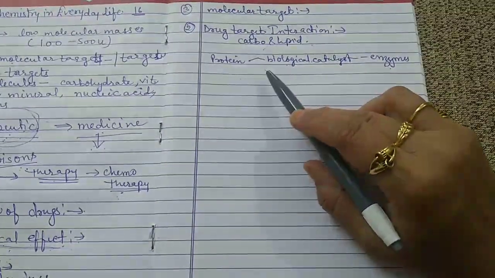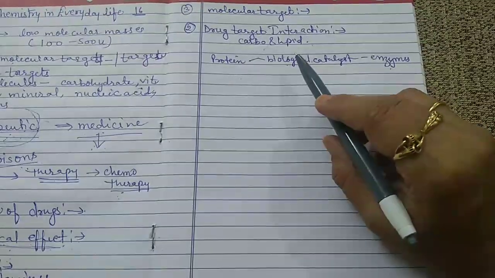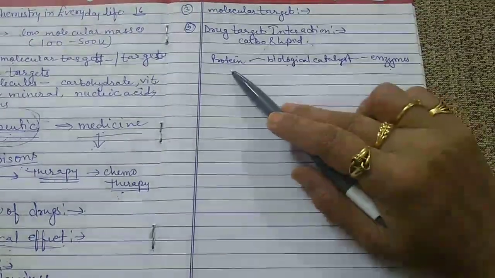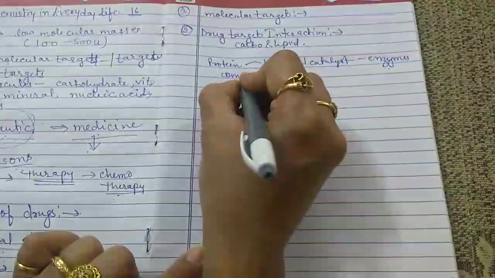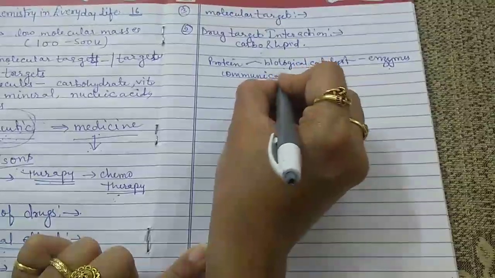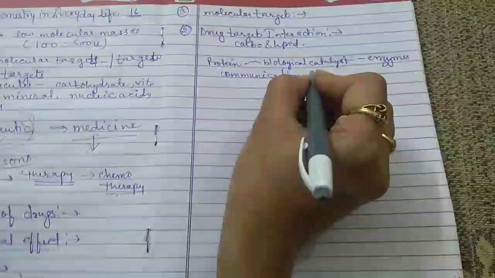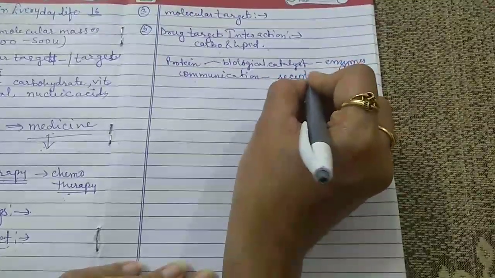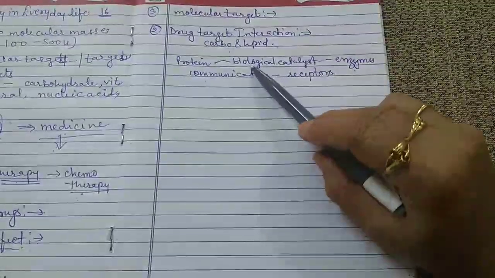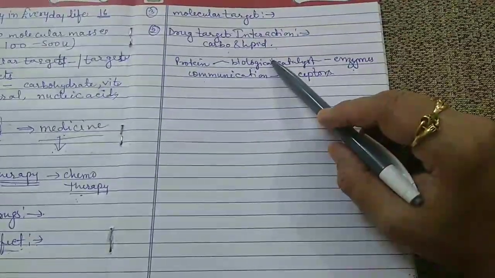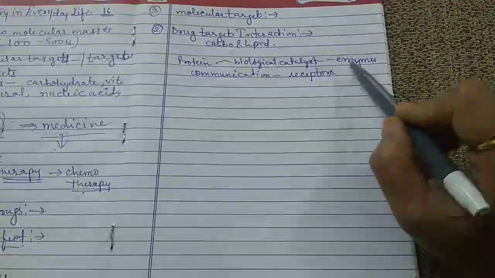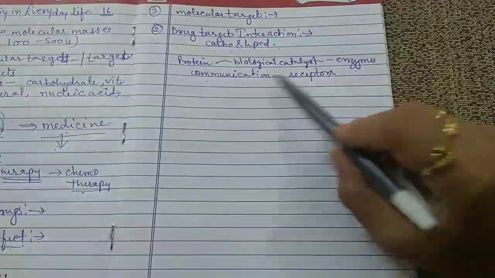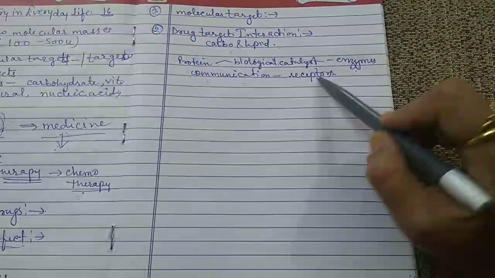Similarly, there are various proteins inside our body which are responsible for communication, and these are called receptors. So the proteins which are responsible for biological catalysis are called enzymes, and those responsible for communication are called receptors.